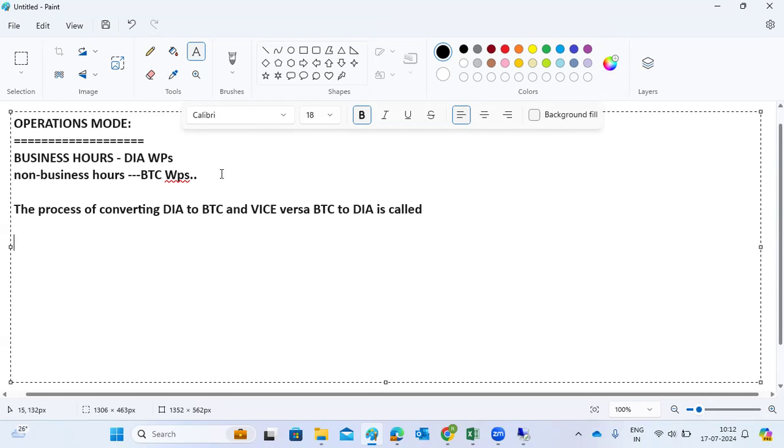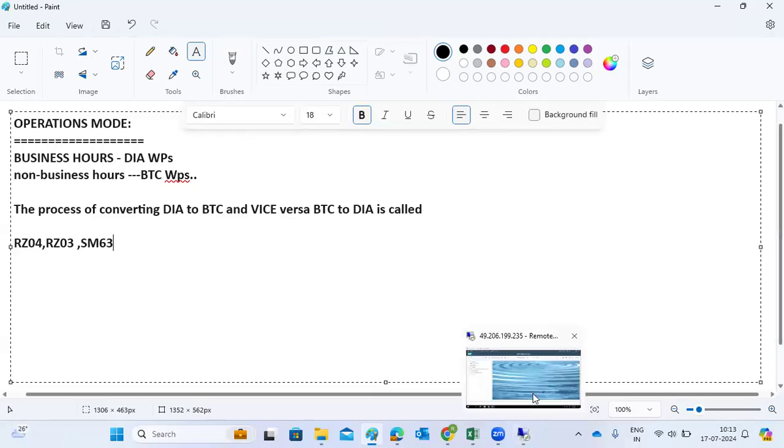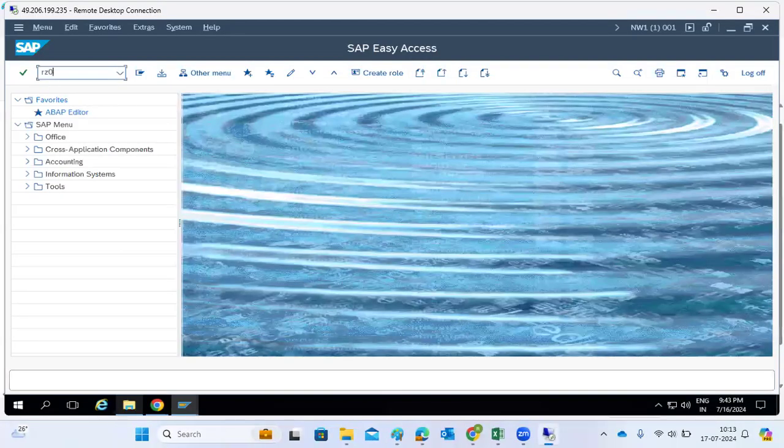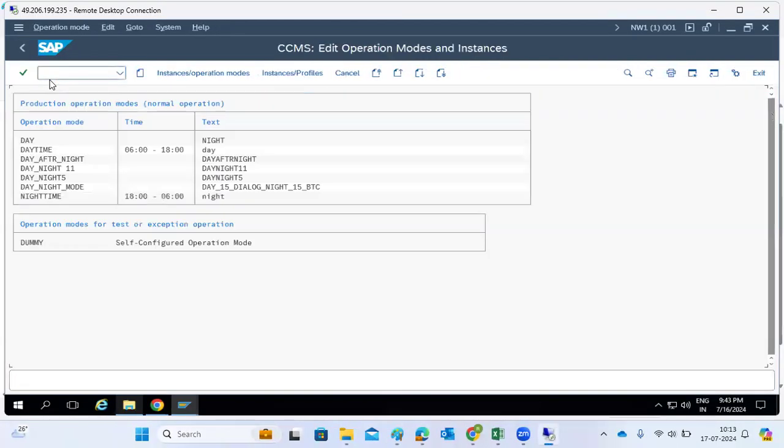To start using this, we need access to the transaction codes RZ04, RZ03 and SM63. These three transaction codes we have to use for the operation modes concept. For this, the first time we need to go to the RZ04 transaction code.